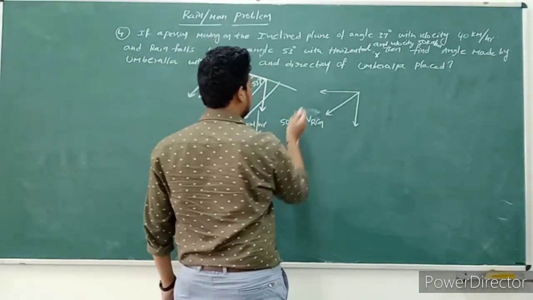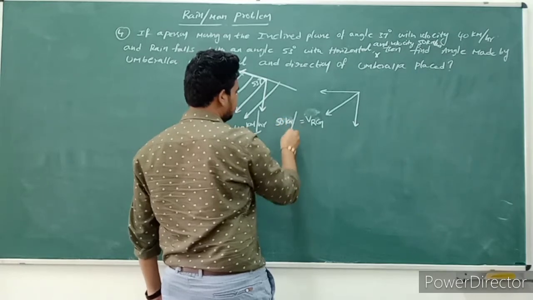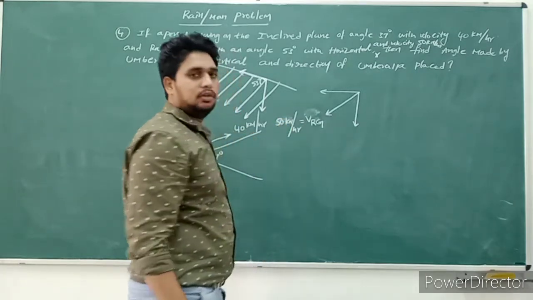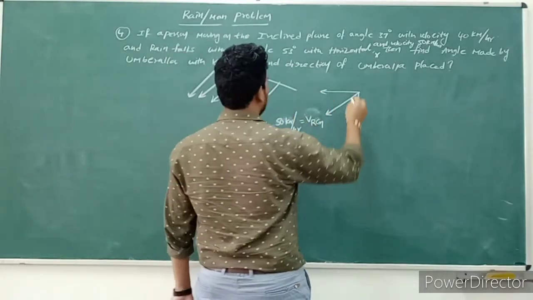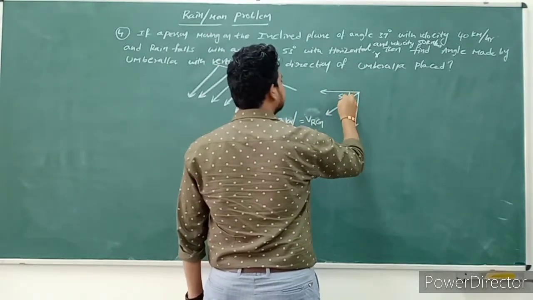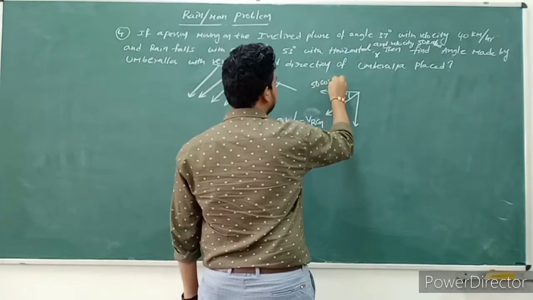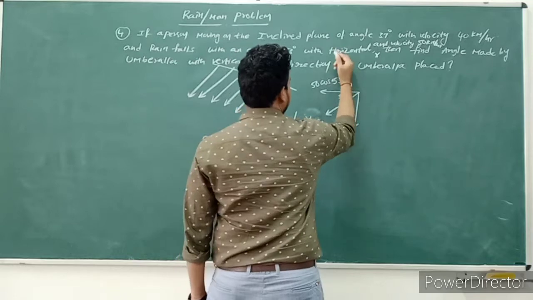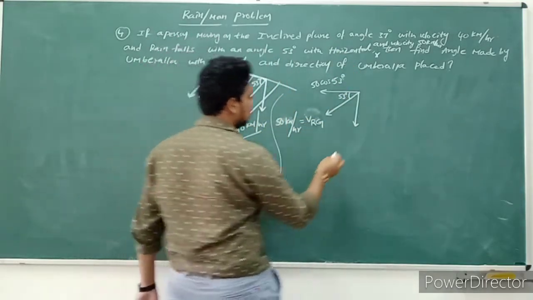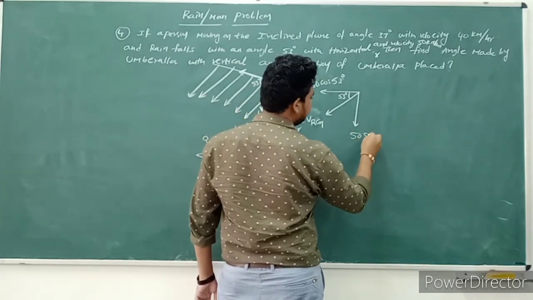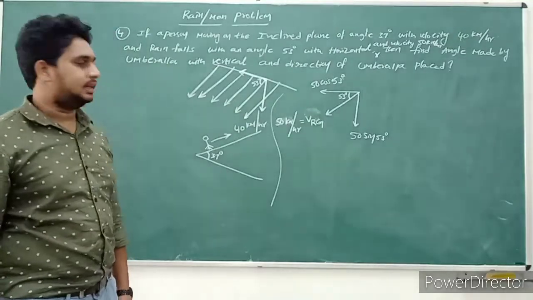So this is 50 kilometers per hour. Now it will split into two components: 50 cos 53, and 50 sin 53 degrees.